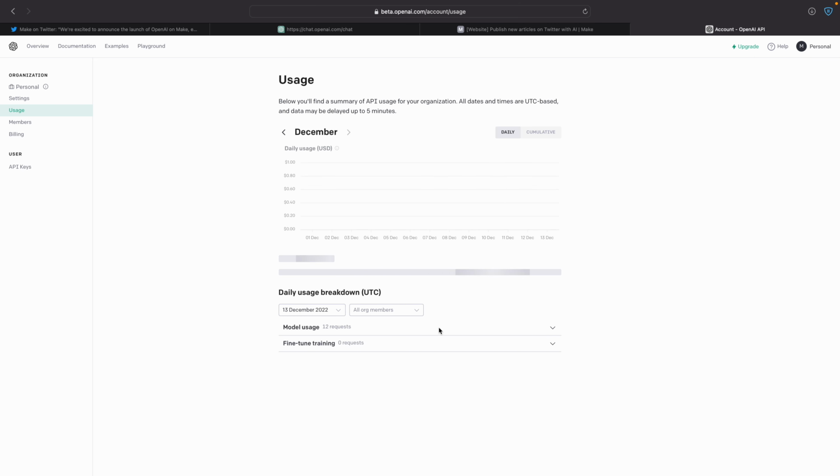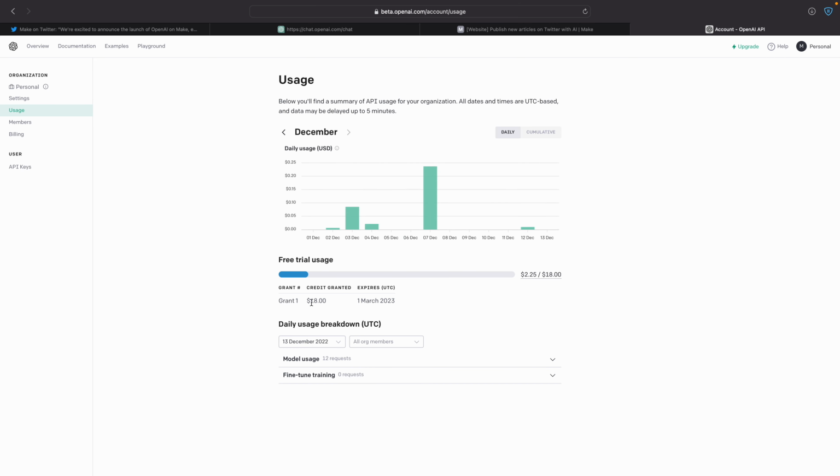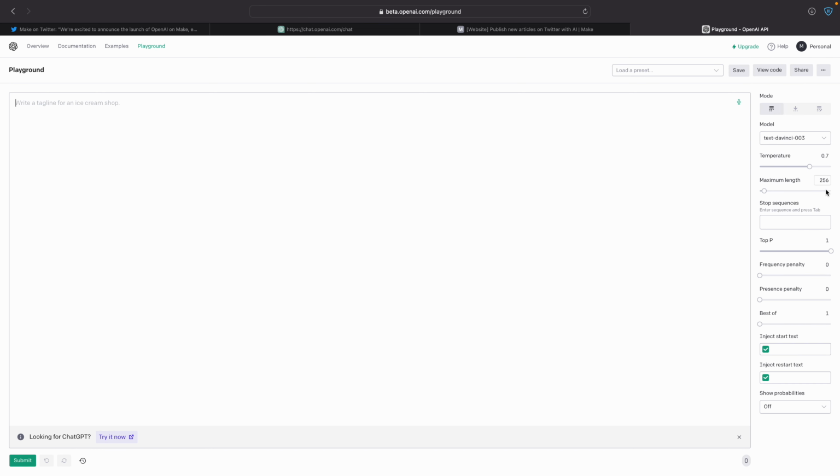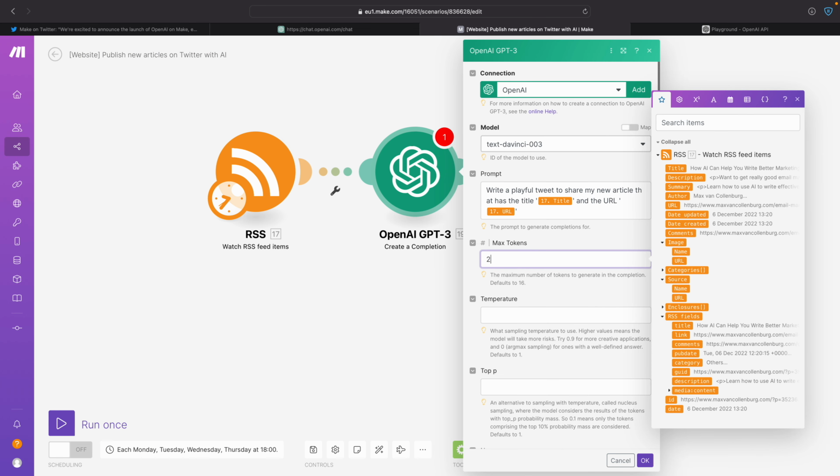But just to show you how affordable this is, I already did quite a lot. Here you see by default when you create an account you get $18 free credit, and you see now I used $2.25, and I already did hundreds of prompts. I cannot show you that here day by day, but I've been doing lots and lots of things. For example, yesterday I did 73 requests alone already. So yeah, it's super affordable. So I need to give those tokens. What is the default? Default is 256. I'm just going to stick with that, 256.